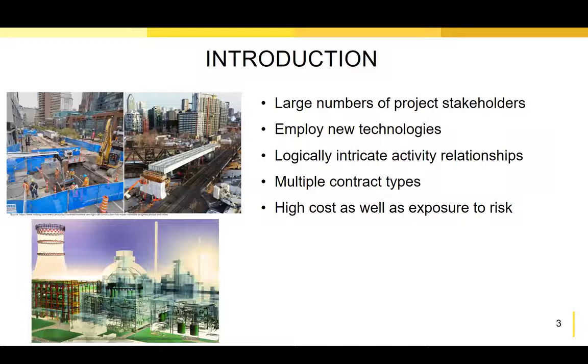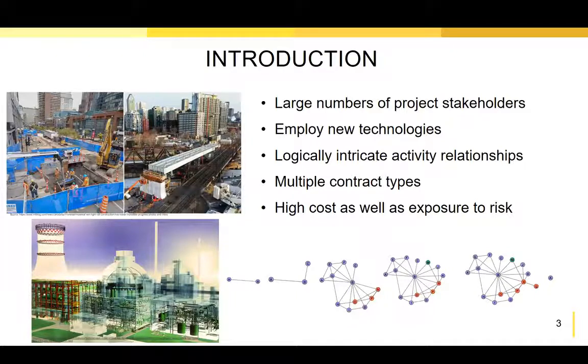In this research, our main goal was measuring health and workload of the interactions between project stakeholders in complex construction projects such as mass rapid transit systems and nuclear power plant projects. Typically, complex construction projects involve a large number of stakeholders with different backgrounds and separate locations. They involve multiple contract types, and they have high cost as well as exposure to risk. In addition to all this, these projects also have a dynamic environment throughout their life cycle, where the number of project stakeholders and the connections between them changes in each project phase.